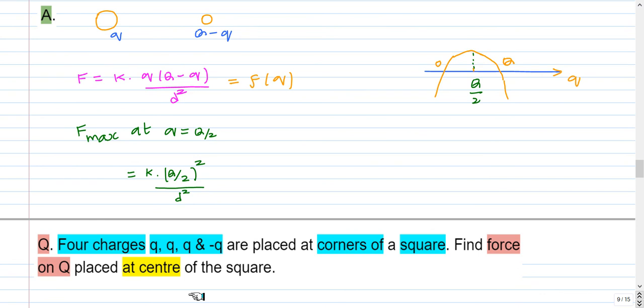This is the next question. 4 charges q, q, q and minus q are placed at the corners of a square. Find the force on capital Q placed at the center of the square. You have to use Coulomb's law to get the force, and you have to add the forces vectorially to get the resultant force. You can pause and attempt this question.